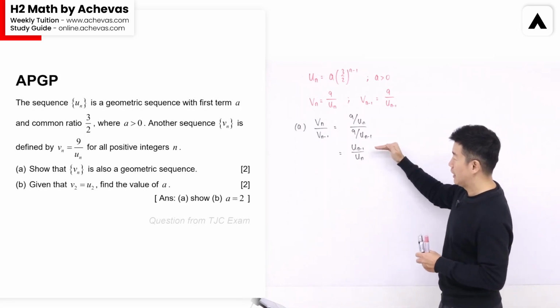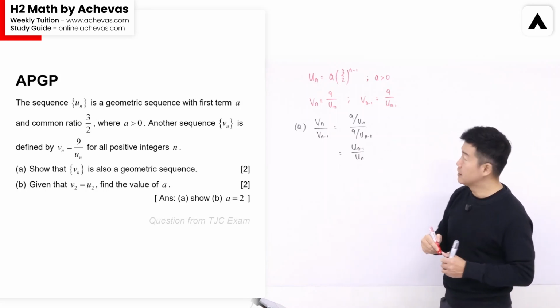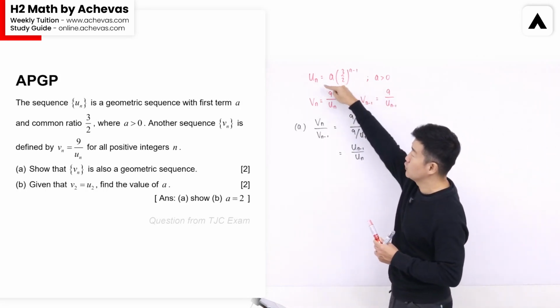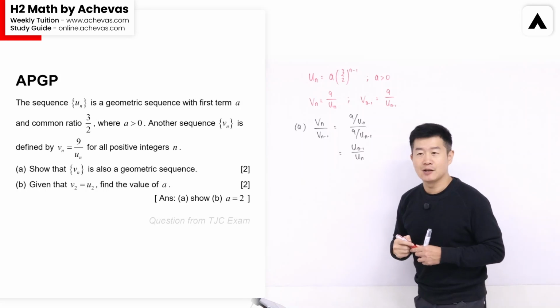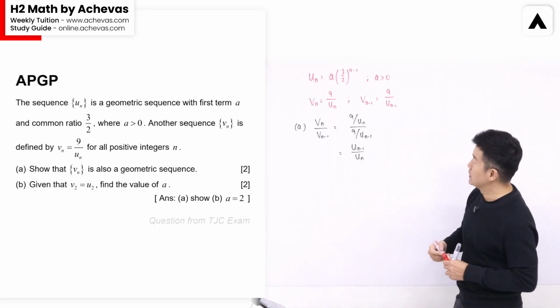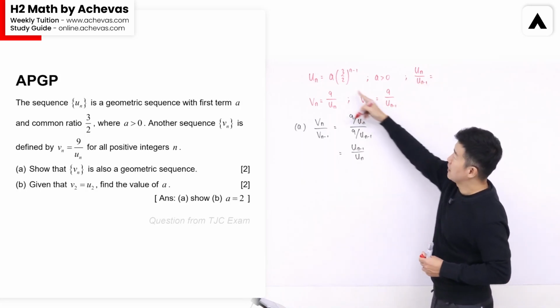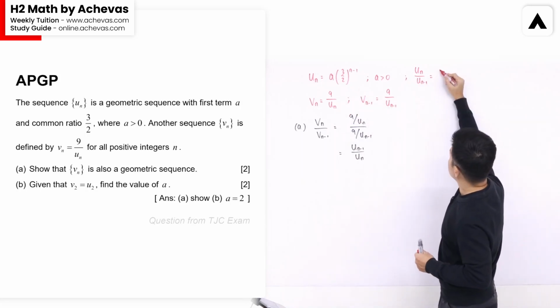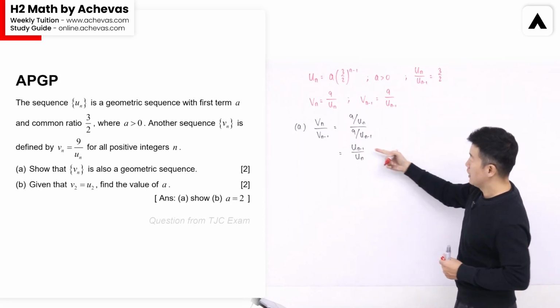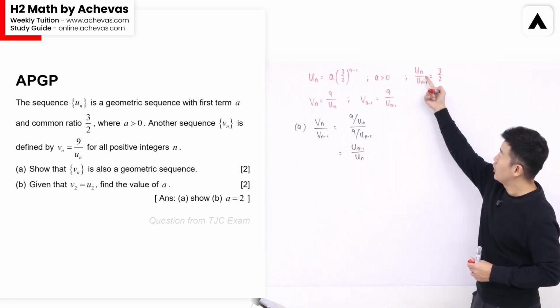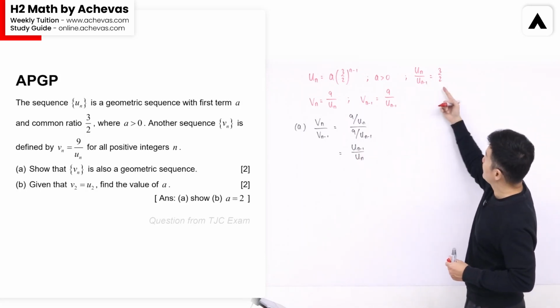And to get an idea of whether this can become a constant or not, we are going to refer back to Un. The question says that Un is already a geometric sequence, which means that Un divided by Un minus 1 is going to be the common ratio, so this is equal to 3/2. Now we have Un minus 1 over Un, so it is the reciprocal of this.